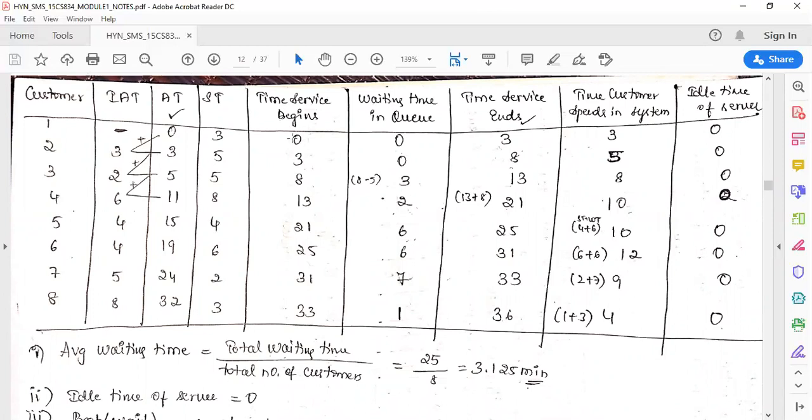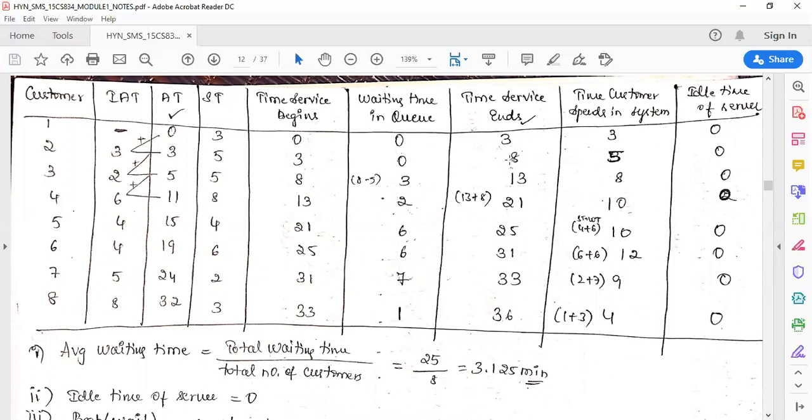Time service begins: for the first customer the service begins at 0 because the arrival time is 0. He doesn't wait because he is the first one. What is his service time? His service time is 3. So 0 plus 3 is 3, and the total time the customer spends in the system is 3. Idle time will be 0.